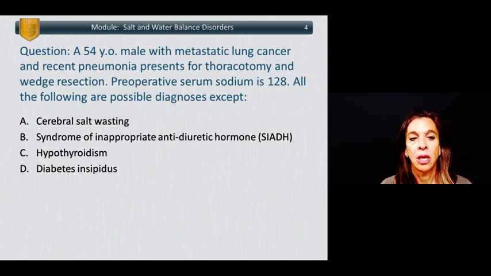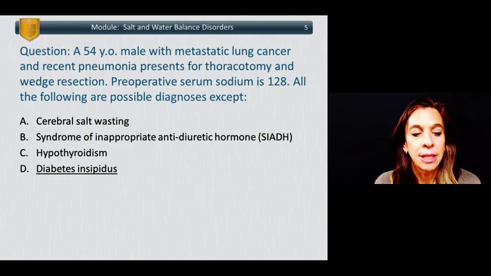And we'll start with a question. A 54-year-old male with metastatic lung cancer and recent pneumonia presents for a thoracotomy and wedge resection. His preoperative serum sodium is 128. All of the following are possible diagnoses except: A. Cerebral salt wasting, B. Syndrome of inappropriate antidiuretic hormone, or SIADH, C. Hypothyroidism, or D. Diabetes insipidus. The answer is diabetes insipidus.